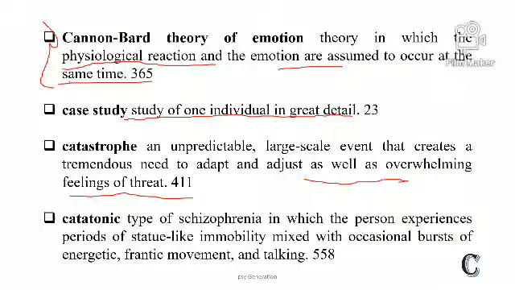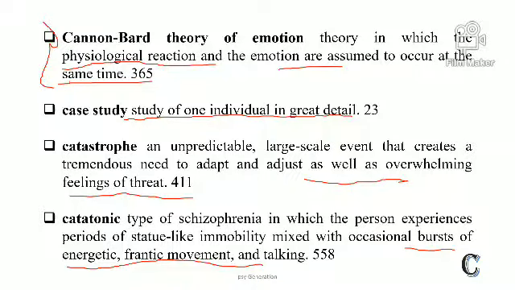Catatonic. Catatonic is a type of schizophrenia in which the person experiences periods of statue-like immobility mixed with occasional bursts of energetic, frantic movement and talking. You watch in movies that a person totally folds his body. You watch horror movies. That is basically a type of catatonic schizophrenia. So don't fear because of those movies.